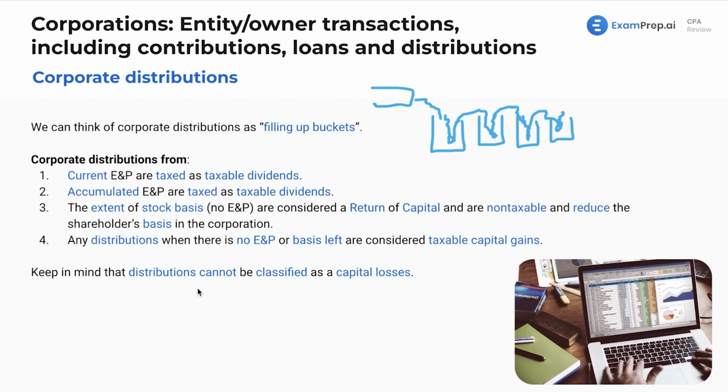Now, keep in mind that distributions cannot be classified as capital losses. You're not going to have a loss from a distribution. You may have a loss from eventually selling your stock, but you're not going to have a capital loss here. So conceptualize this, and then we're going to use actual numbers on the next slide.